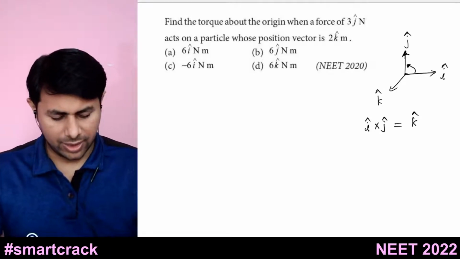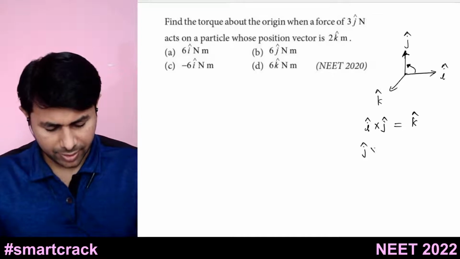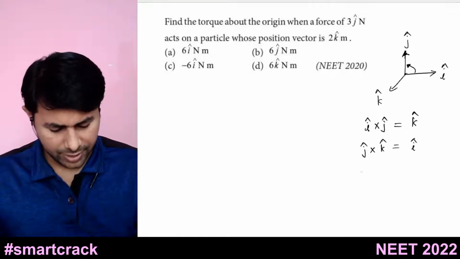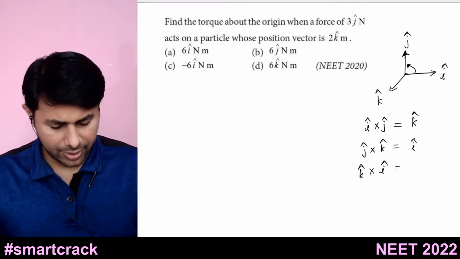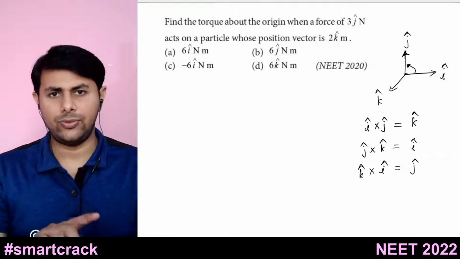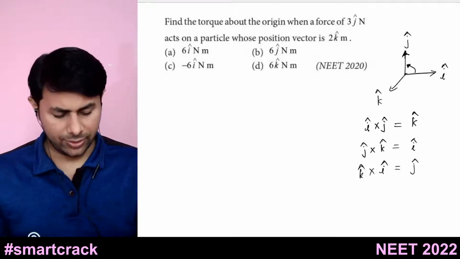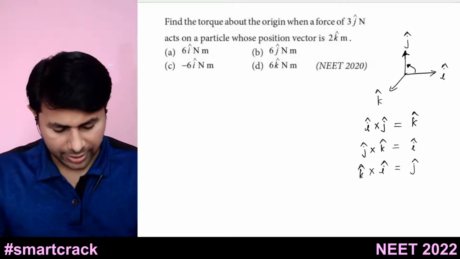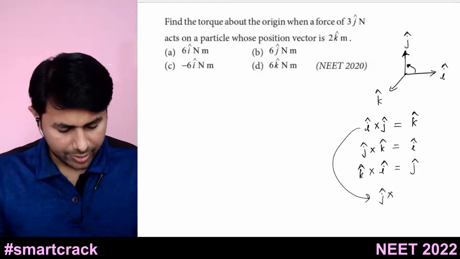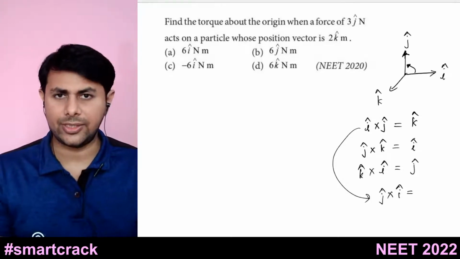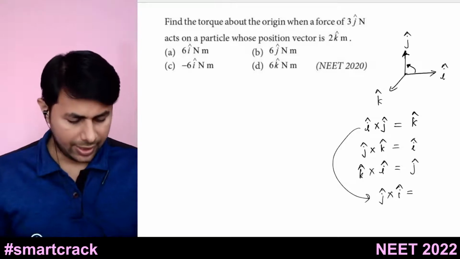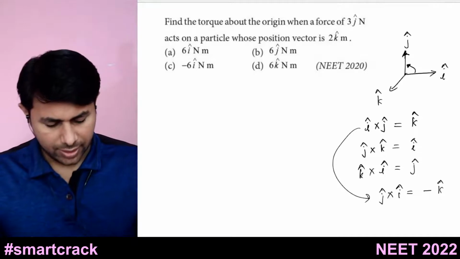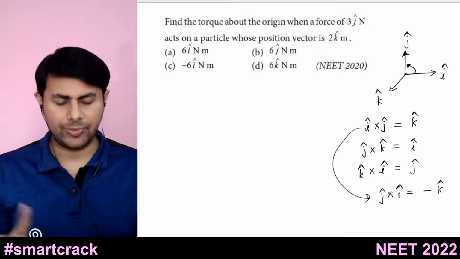Similarly, if you do j cap cross k cap, it will give you i cap. If you do k cap cross i cap, it will give you j cap. If you do this in the opposite way, it will give you a negative sign. But how to memorize this? What I was saying is, i cap cross j cap is k cap, j cap cross i cap is minus k cap. So if the order is reversed, then there will be a negative sign.